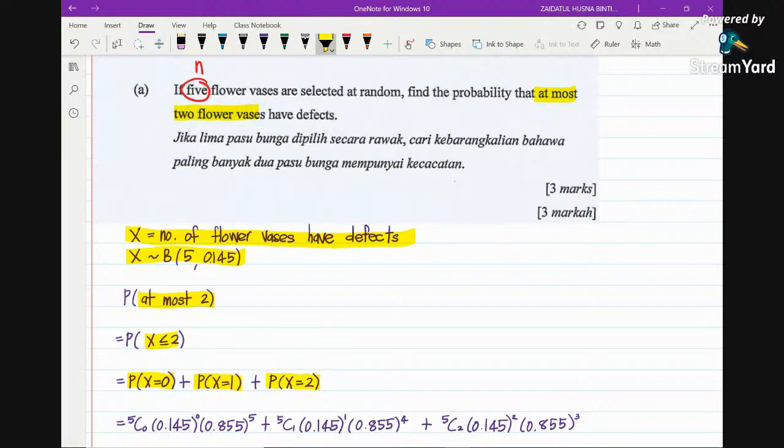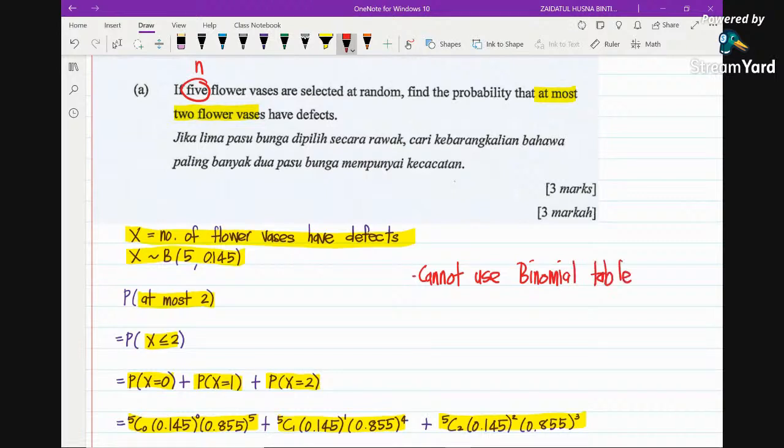So my question is, can we read the binomial table? Is there any possibility of reading the table? What would be your answer? Is there any possibility of reading the binomial table for this particular question? The answer would be no. Why? For this particular question, we cannot use the binomial table.